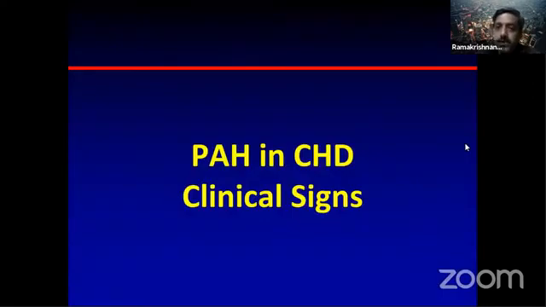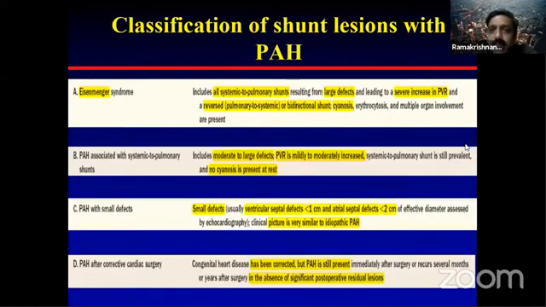Coming specifically to the signs that are found in different types of congenital heart disease in PH. Before that, there is a separate classification of shunt lesions with PH. There are 4 different classes that you should know. One is classic Eisenmenger syndrome, where there is a large defect, a severe increase in PVR, and a reverse shunt.